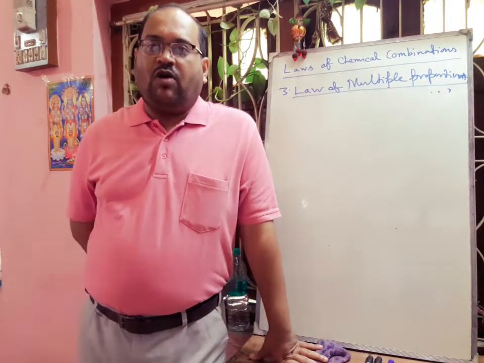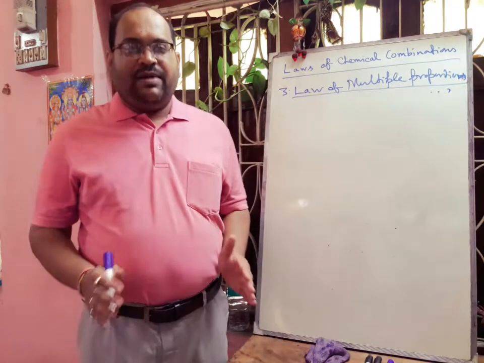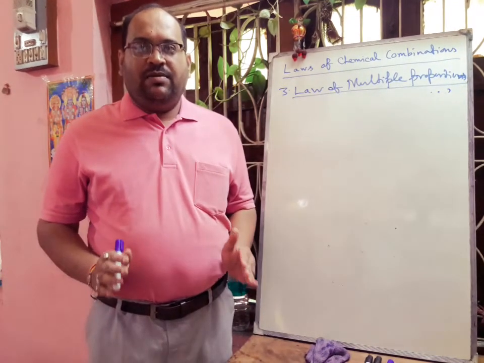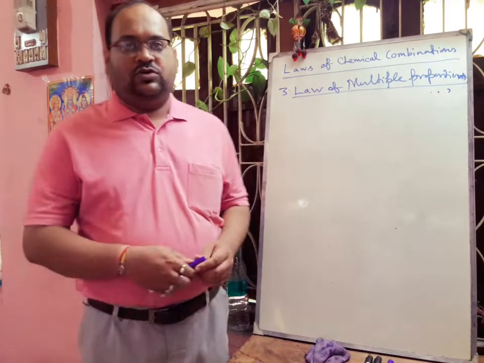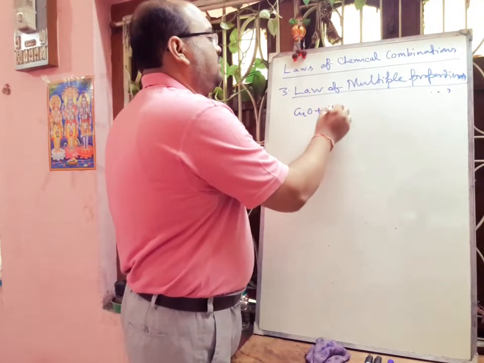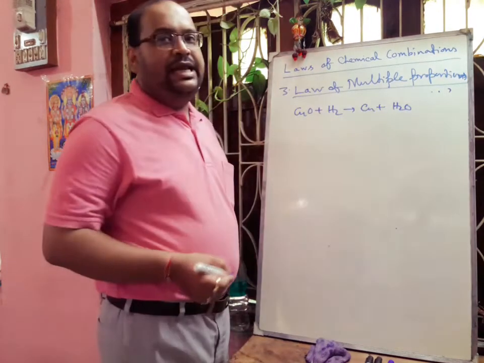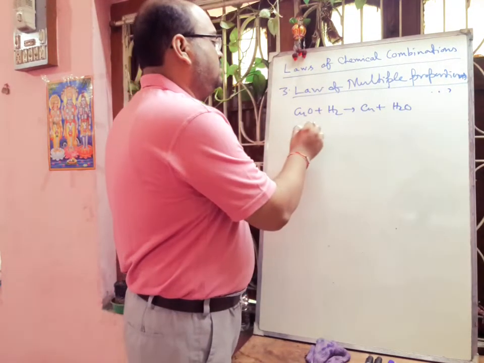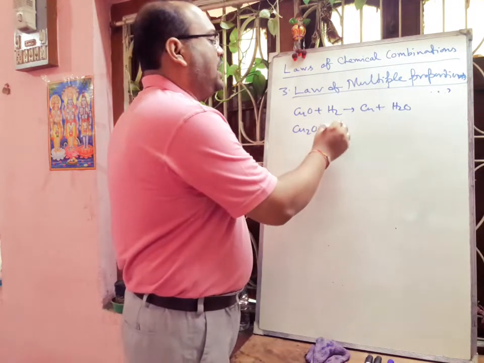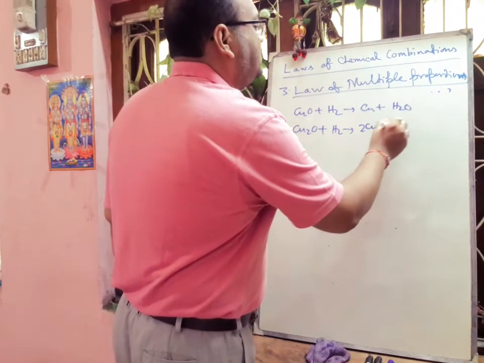These oxides of copper are heated in hydrogen gas. CuO will react with hydrogen forming Cu plus H2O, and Cu2O will also react with hydrogen forming 2Cu plus H2O.